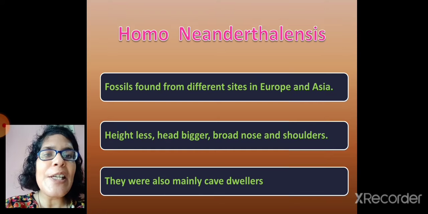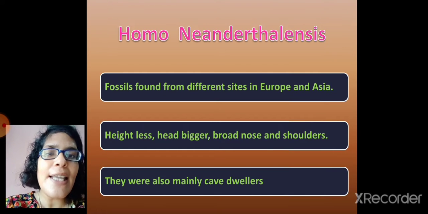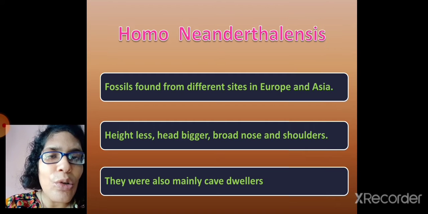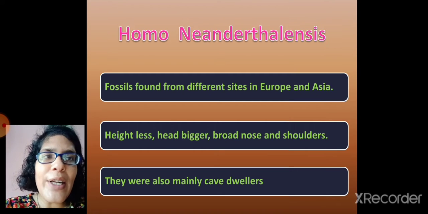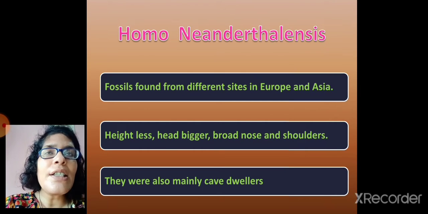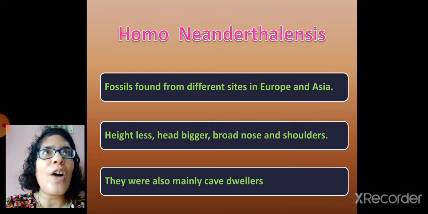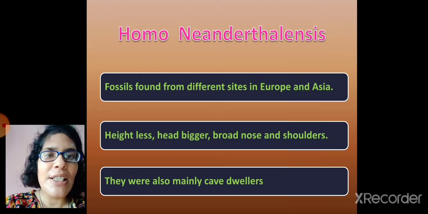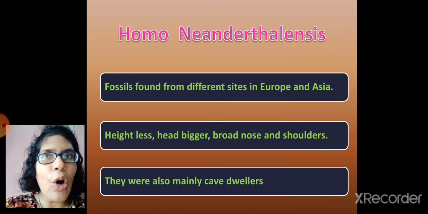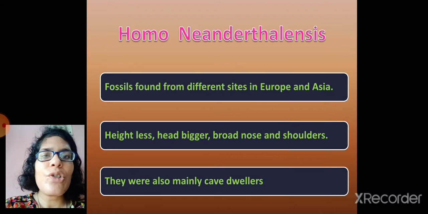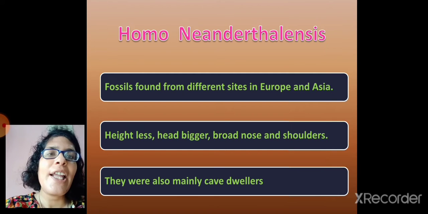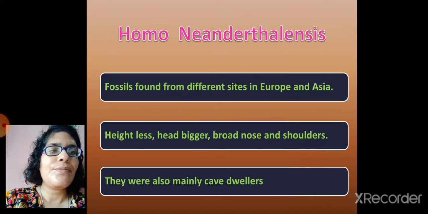They lived inside the caves, so they were also known as cave dwellers. Near Narmada river, we have found fossils of Homo neanderthalensis, meaning I am talking about India. You all know about river Narmada. So near the banks of river Narmada, we have got ancient remains of Homo neanderthalensis.